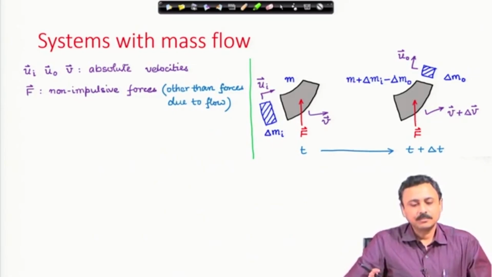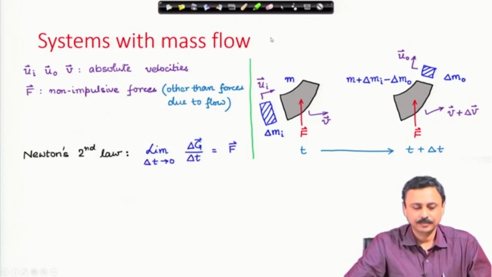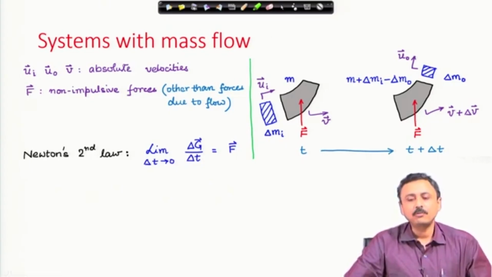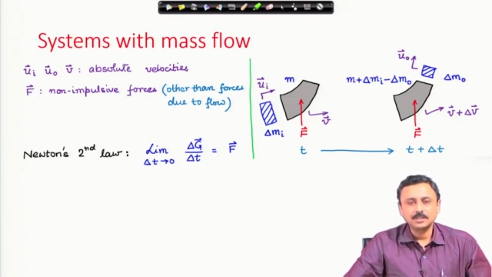F is the net force, the non-impulsive forces acting on the system, and these forces do not account for the flow forces. Flow forces we will see how they evolve. Now, we will write Newton's second law for this system. It is very simply written as limit as delta t goes to 0, change of linear momentum divided by change of time is equal to force. This is the rate of change of linear momentum equal to force. This is the form of Newton's second law.